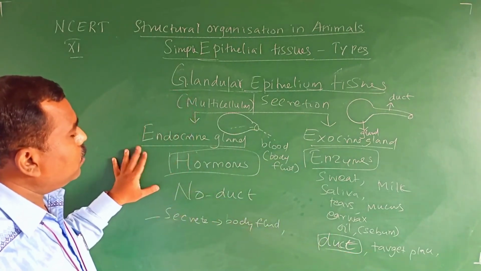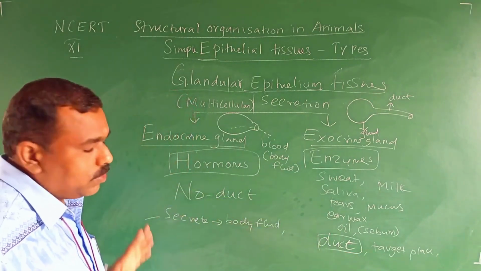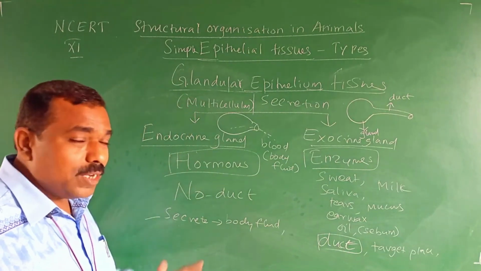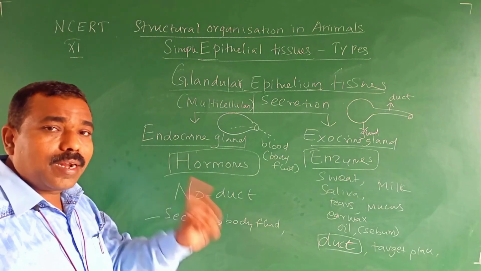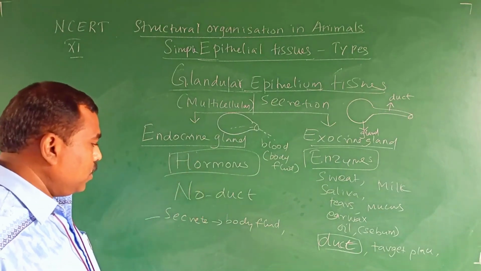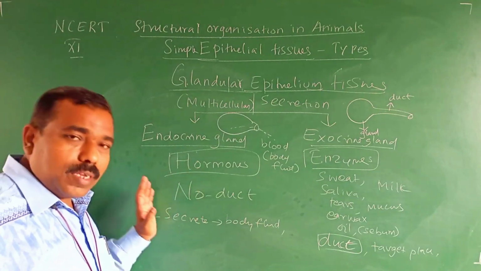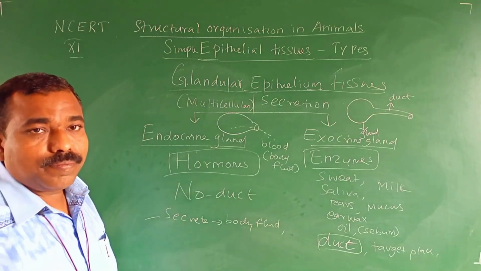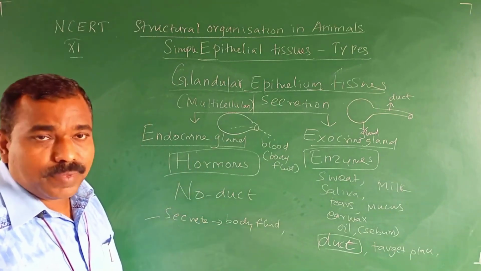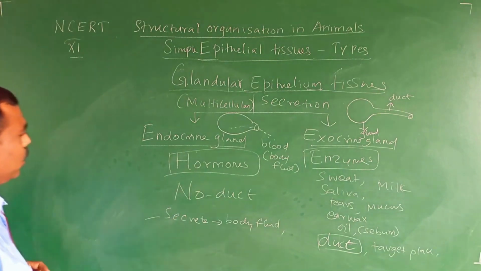But endocrine glands secrete only hormones. There is no duct. It's a ductless gland. The endocrine gland is commonly called a ductless gland. It secretes its secretion directly into the body fluid, directly into the blood.